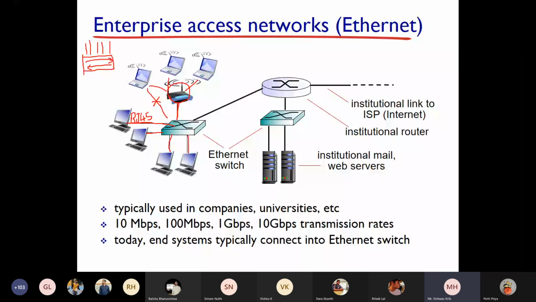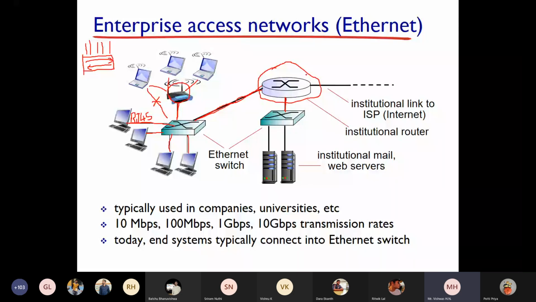Now, from the switch, where will it go? We have an institutional mail server, we have an AMS server also. All these are again connected to the Ethernet switch. Okay, so those switches will be directly connected to a router. This router is located in the ICTS department. Systems in all the different labs are connected to different switches, and all these switches come and connect to a router which is in the ICTS.